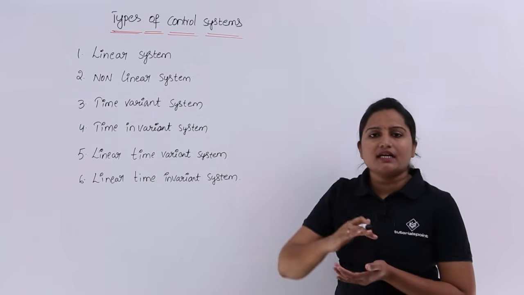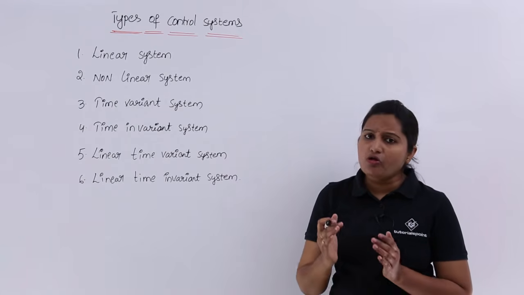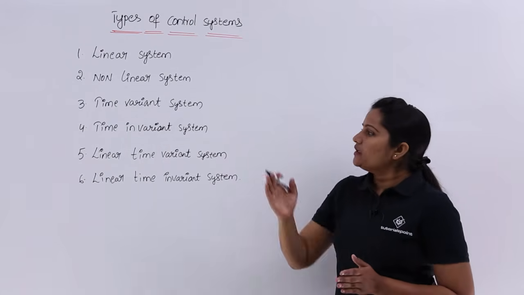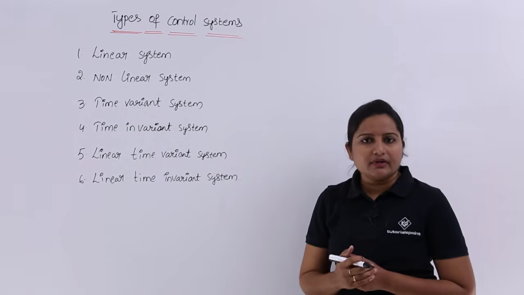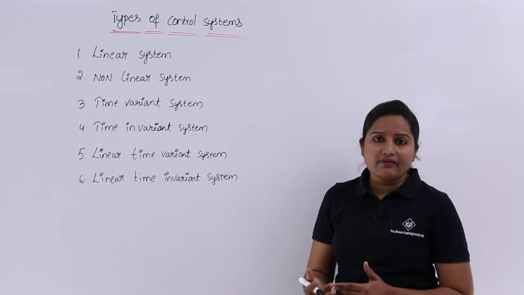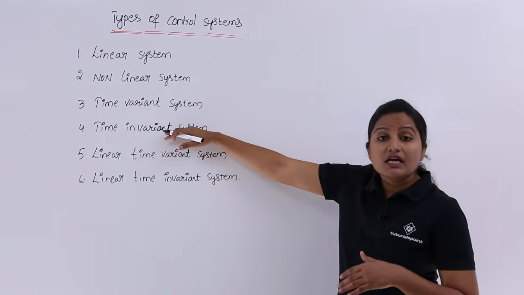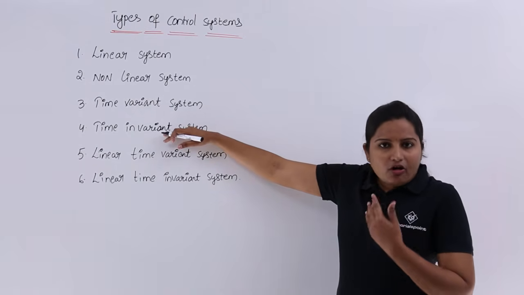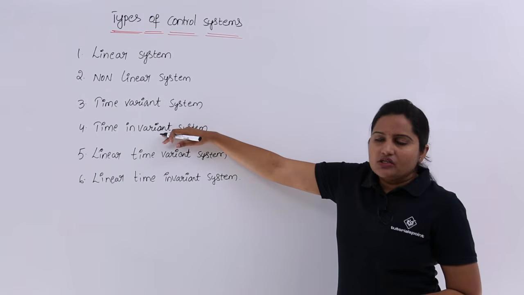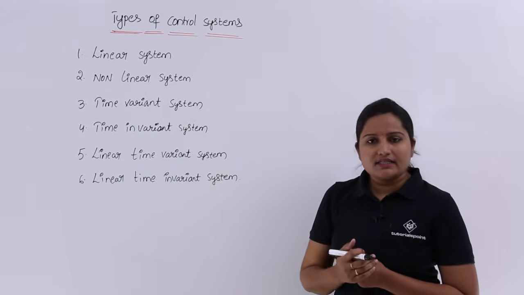Coming to the time variant system, if the output varies with time, that is a time variant system. If the output does not vary with time, that is called a time invariant system.